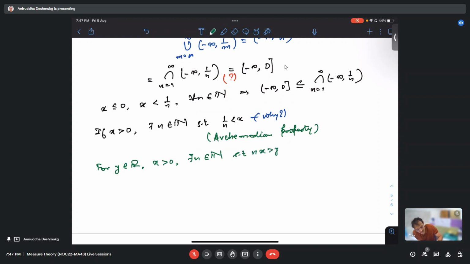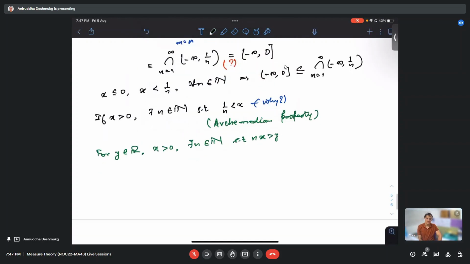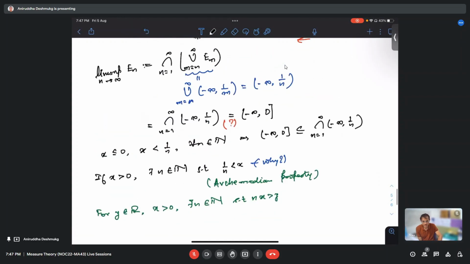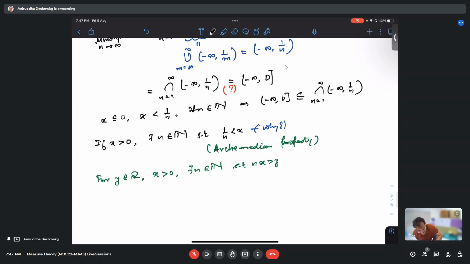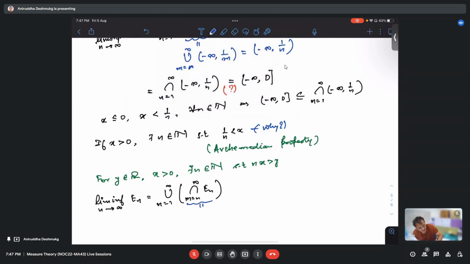Here our y is 1 and x is given to us to be positive. So this is lim sup. What about lim inf? By definition, it is this. Now, someone please compute and tell me what this is equal to.